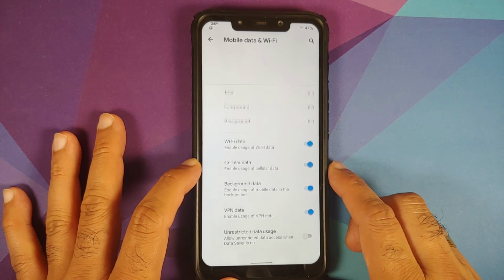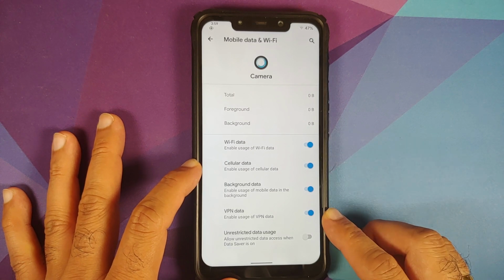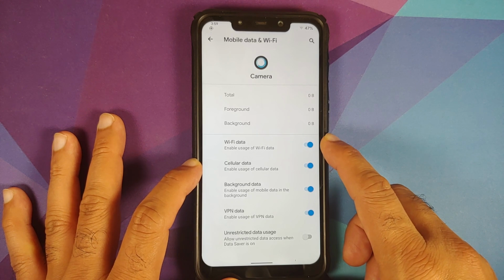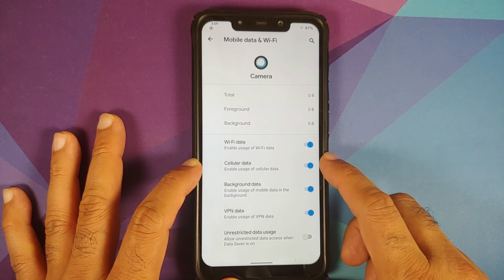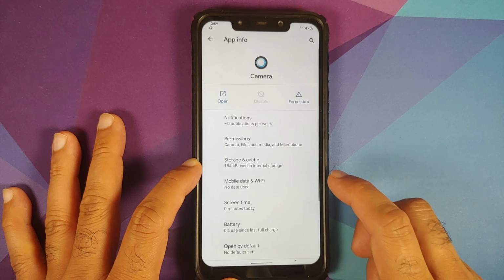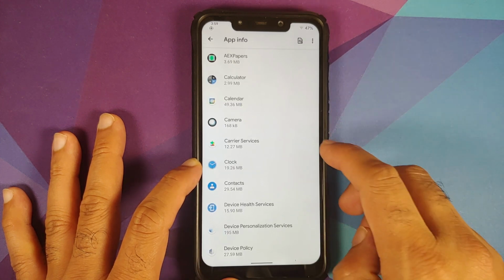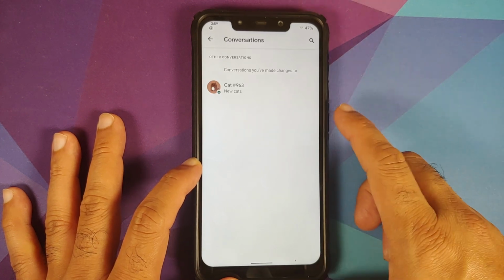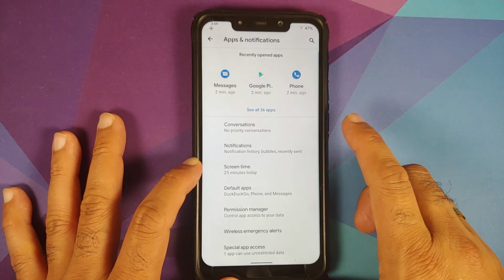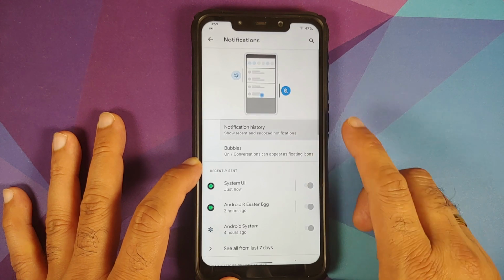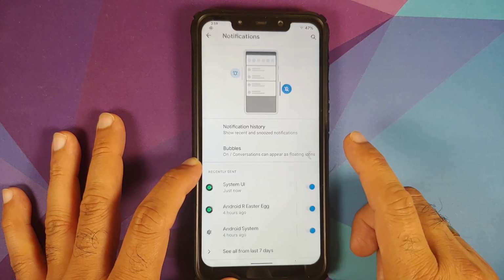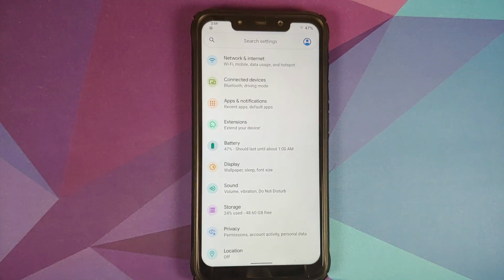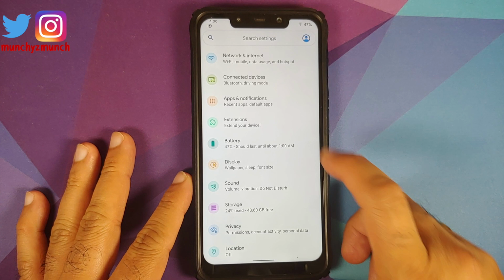Next up, let us go into mobile data and Wi-Fi. So yes, you do have per app network isolation, so you can choose whether this application has access to Wi-Fi data, cellular data, background data, VPN data, or if you want unrestricted data usage, you have a toggle for that as well. Priority conversations are present, work without any issues. Go into notifications. You can of course enable your notification history, and we already checked that Bubbles works without any issues.